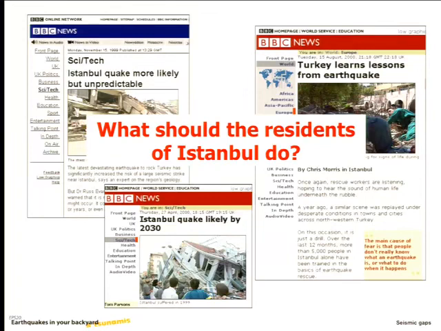And the vast majority of people who live in Izmit live in these old buildings that have a high likelihood of collapse in an earthquake. So this is a real problem, right? This is a real dilemma. There is no simple solution.